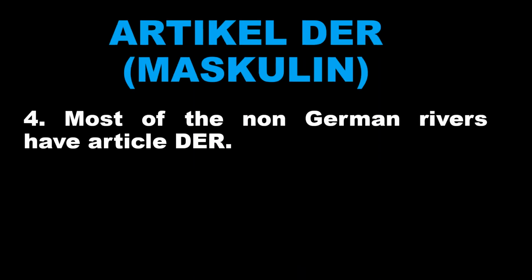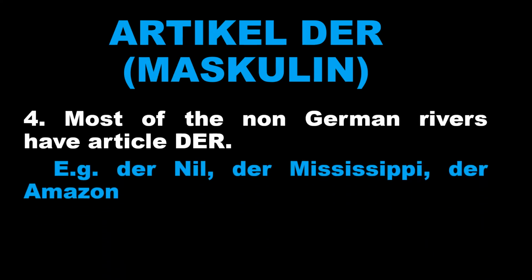Most of the non-German rivers have the article der. For example, der Nil, der Mississippi, der Amazonas. So these rivers have the article der. Again, I have said most of the non-German rivers. It does not mean all of them; there are a few rivers which may have a different article. So most of them, in general. Let's go ahead.